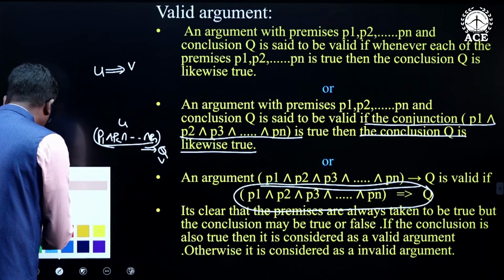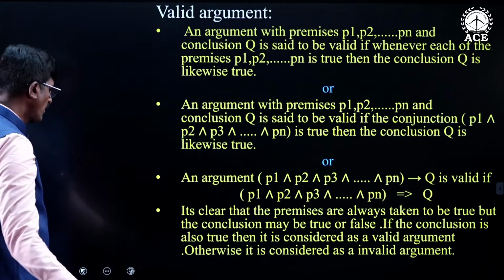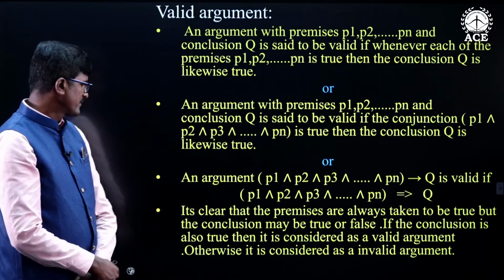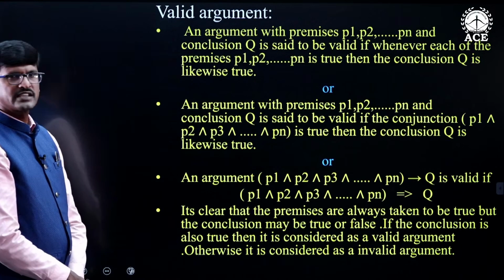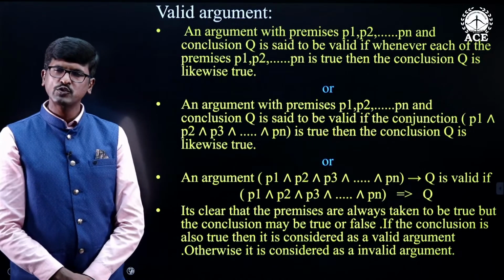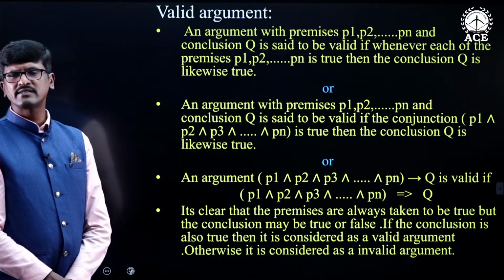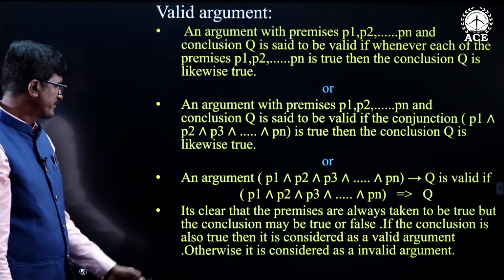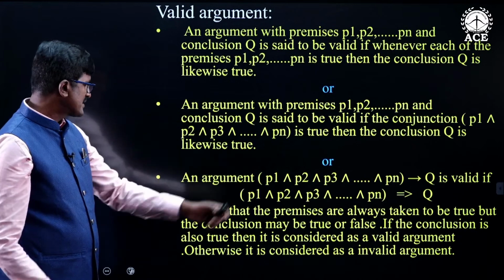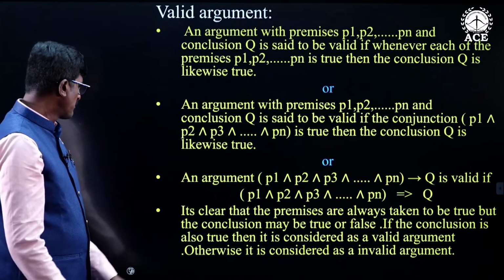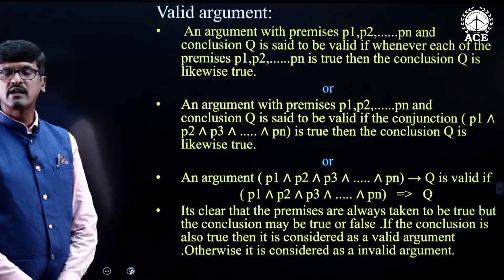Now, look at this point. It is clear that the premises are always taken to be true. P1, P2 and so on Pn are all premises, and these premises are always taken as true, but the conclusion may or may not be true.